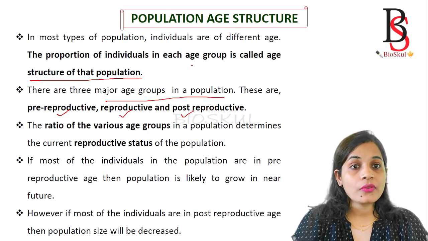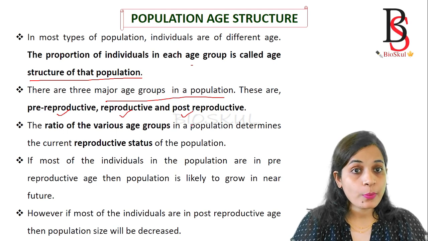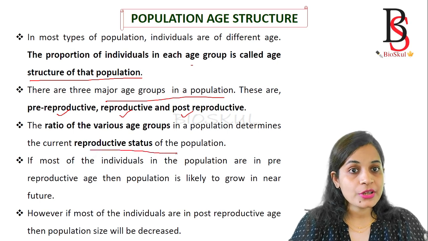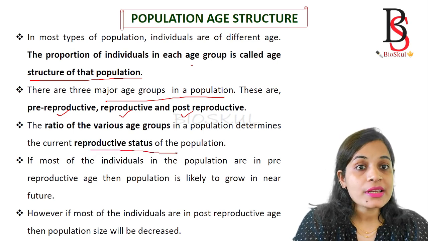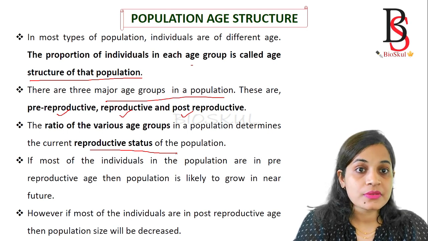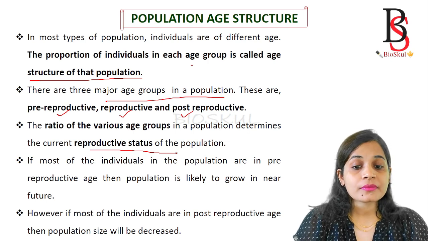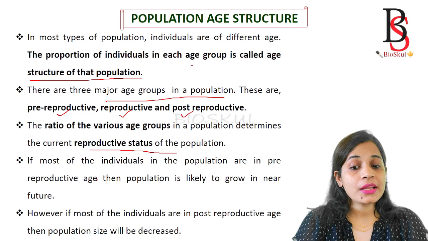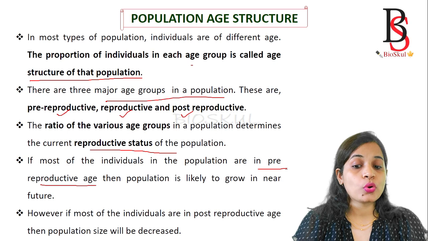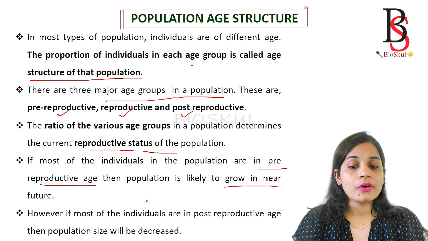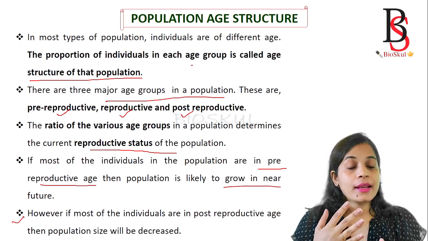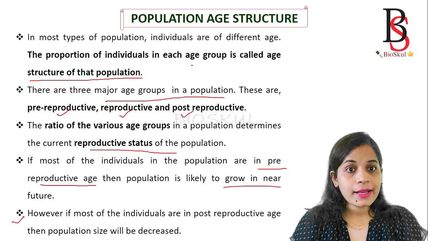So the ratio of various age groups in a population determines the current reproductive status of the population. If in a population most of the individuals are in the pre-reproductive age, then the population is likely to grow in the near future. However, if most of the individuals are in the post-reproductive age, then the population size will decrease.